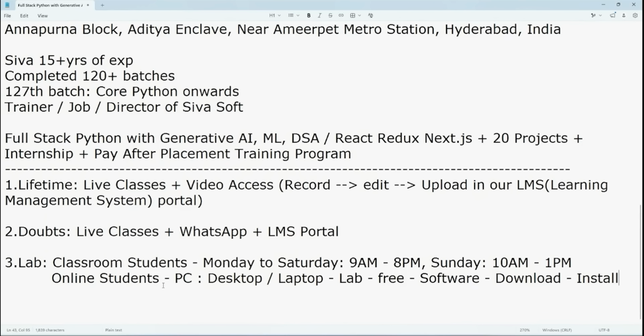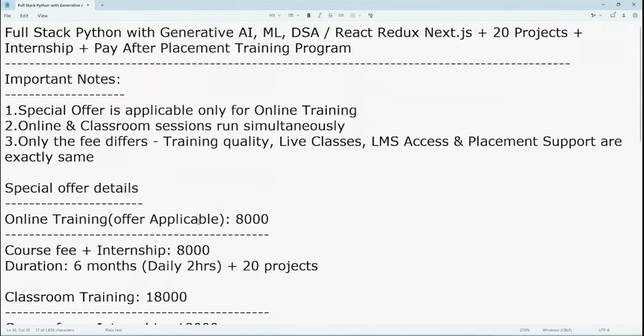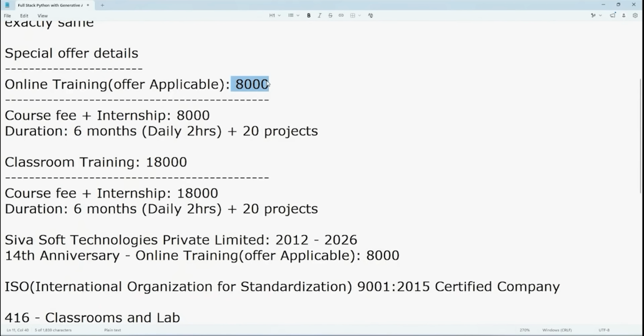clarification on why we are unable to offer a discount for classroom students. If you see, the online fee is 8,000 for the same course with internship projects, but in classroom we are charging 18,000. That means 10,000 extra. First reason is we are celebrating our 14th anniversary. Another reason is this lab.